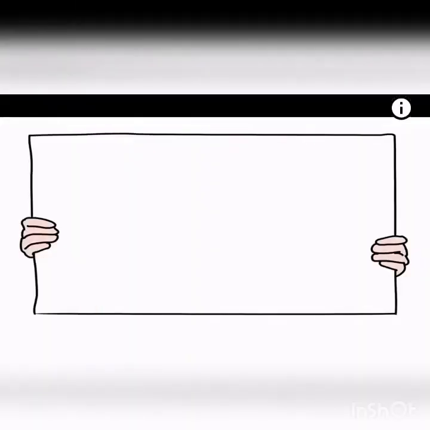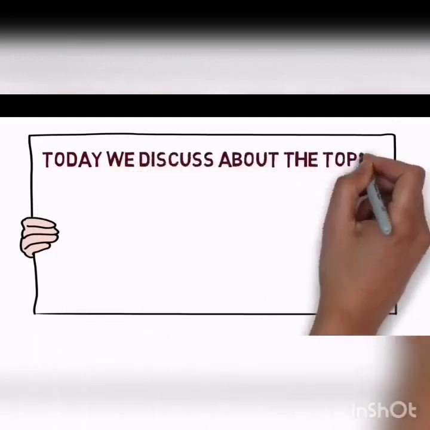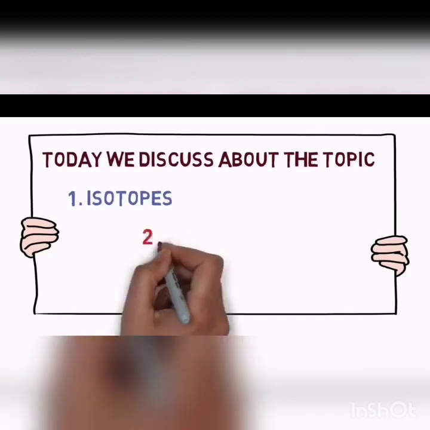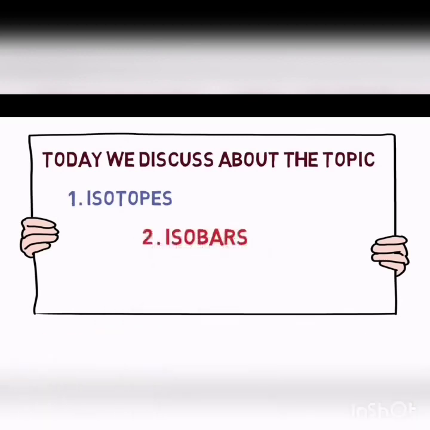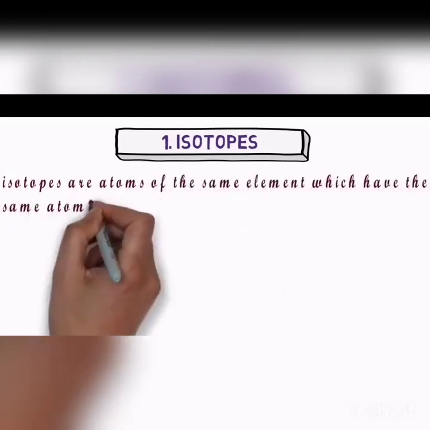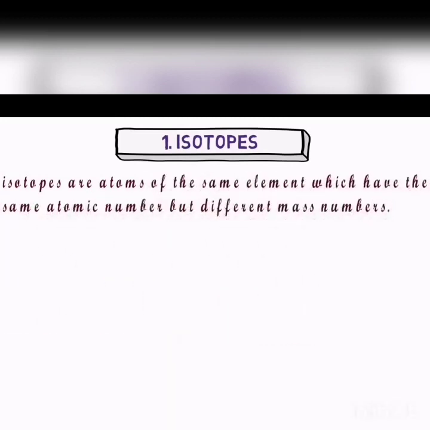Now we are going to discuss the topic isotopes, isobars and isotones. Isotopes. Isotopes are the atoms of the same element having the same atomic number but different mass number.